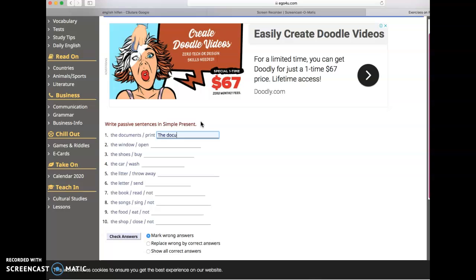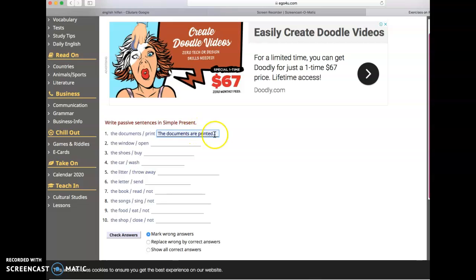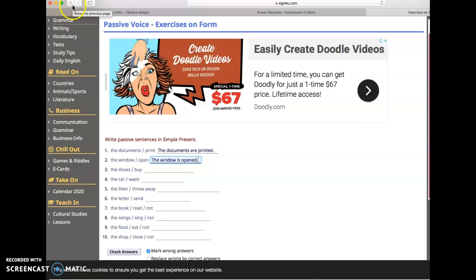The documents are printed. De ce are? Deoarece documents are printed. Dacă era să fie un document, era să fie the document is printed. Așa, următoarea propoziție. Fereastra este deschisă. The window is opened. Ok. Faceți exercițiul dat online și îmi faceți poze și îmi trimiteți pozele.